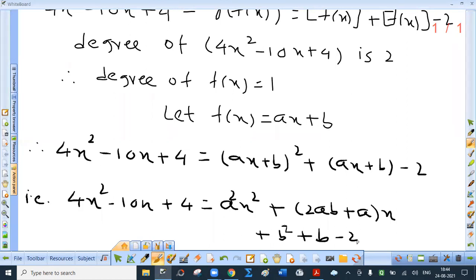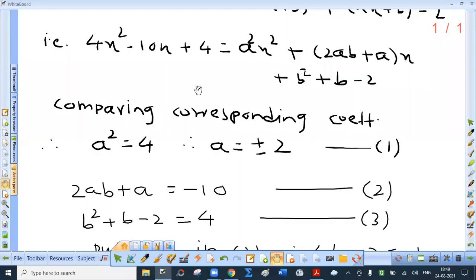Yes. So again, 4x square minus 10x plus 4 is a square x square plus twice ab plus a x plus b square plus b minus 2.